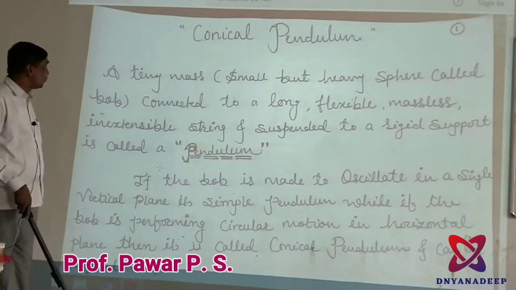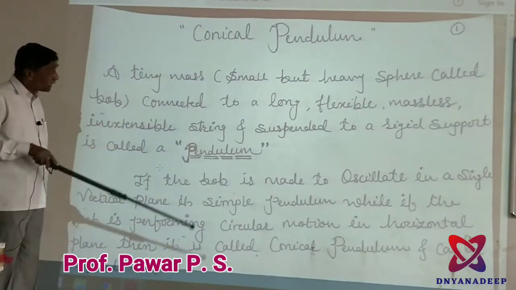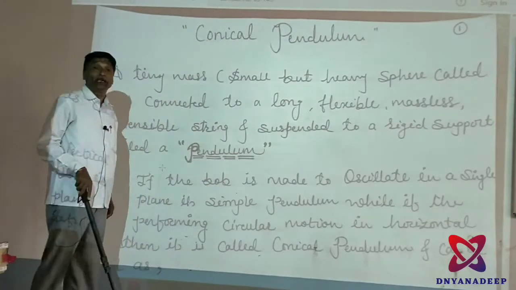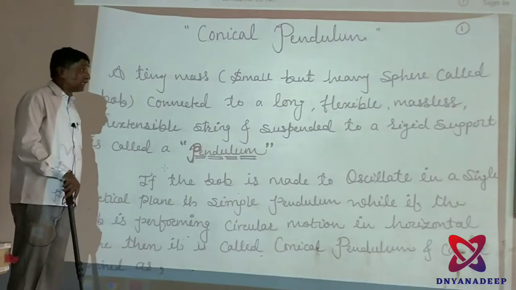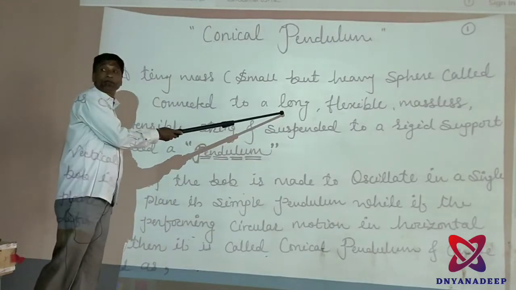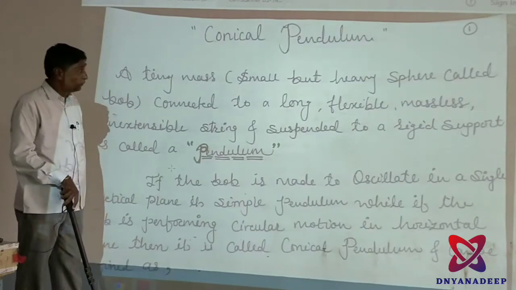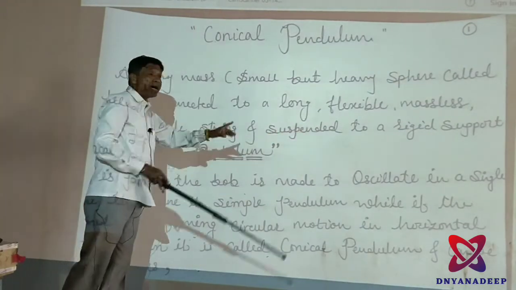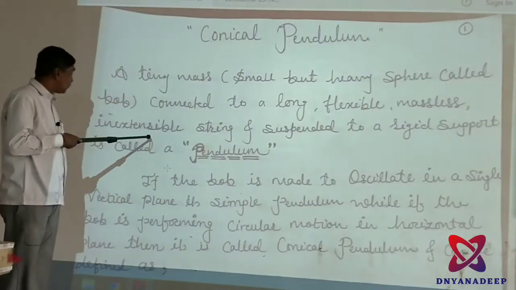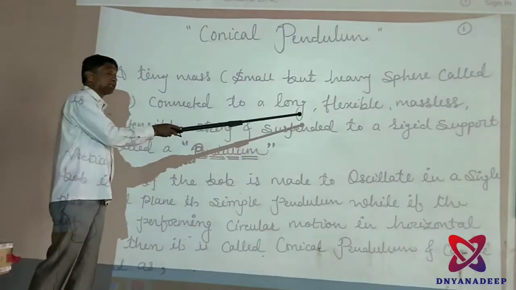In this case you have to know what is meant by a tiny mass, that is a small particle of mass. In an actual pendulum the heavy sphere is made up of metal, connected to a long string, about 1 meter or 110 centimeters, flexible, massless, also known as weightless, and inextensible. You have to know what inextensible and flexible mean, and that the string is suspended from a rigid support.